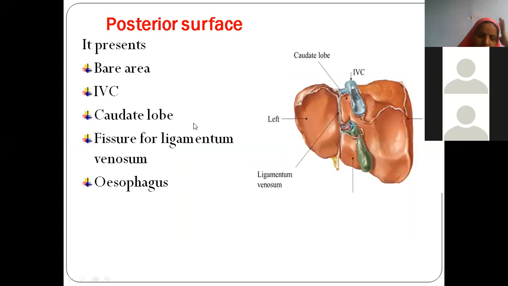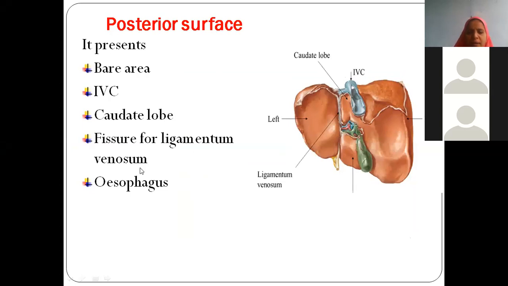Okay, so we were looking at this posterior surface. So we have this bare area, then inferior vena cava. This lobe is actually called the caudate lobe, and adjacent to the caudate lobe, are you finding there is one fissure? What is the name of this fissure?